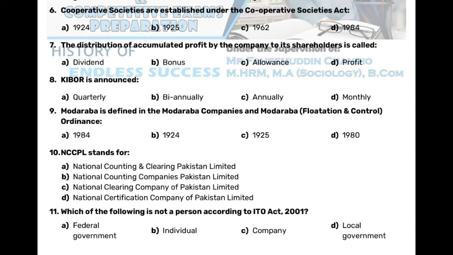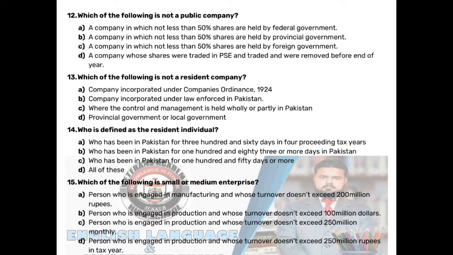A. Federal government B. Individual C. Company D. Local government. Which of the following is not a public company? A. A company in which not less than 50% shares are held by federal government. B. A company in which not less than 50% shares are held by provincial government. C. A company in which not less than 50% shares are held by foreign government. D. A company whose shares were traded in and were removed before end of year.